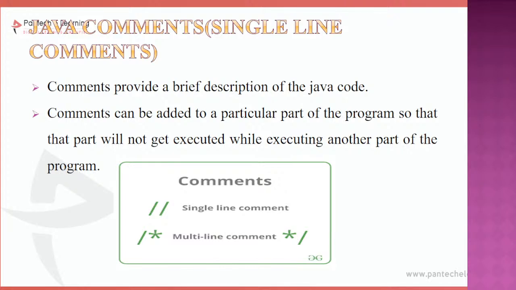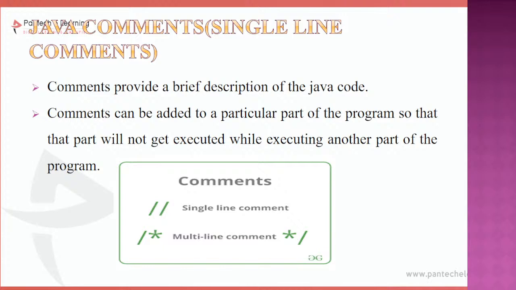Whatever I am placing inside this, there are two different types of comments in Java. Java supports two different types of comments. The first one is a single line comment and the second one is a multi-line comment.